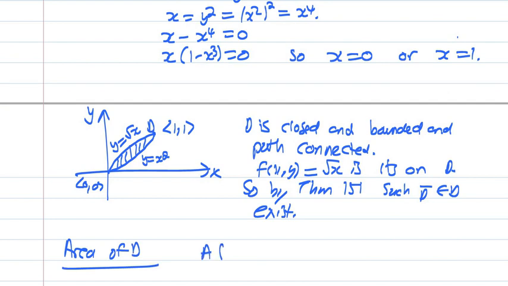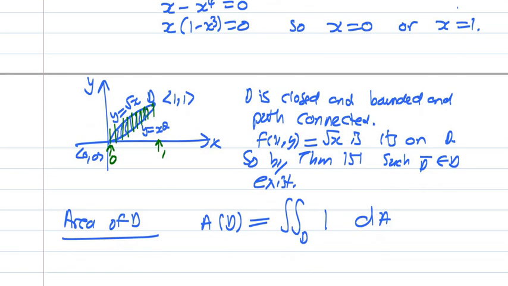The area of D, we're going to write this as a double integral over D. The integrand is 1 dA. Now I'm going to treat this as an iterated integral, and I'm going to make vertical slices. If I make vertical slices, you can see my x value starts at 0 and ends at 1. So by making vertical slices, I know this is a double integral. X is starting from 0, ending at 1, and the integrand is 1.